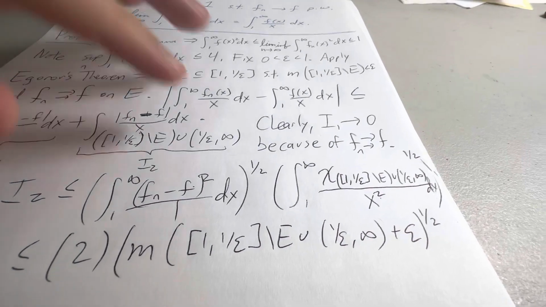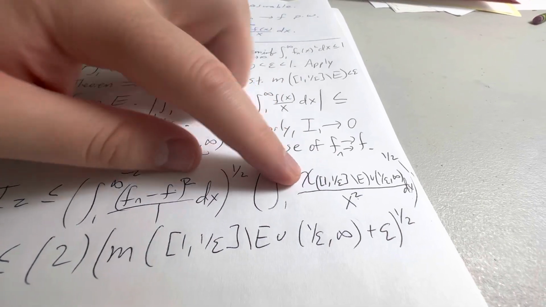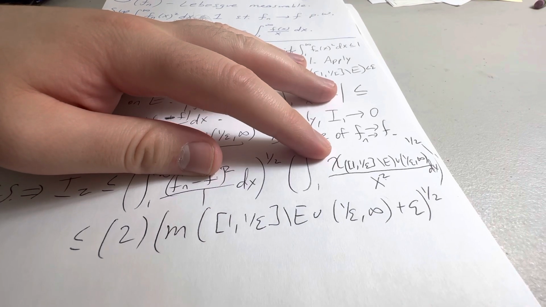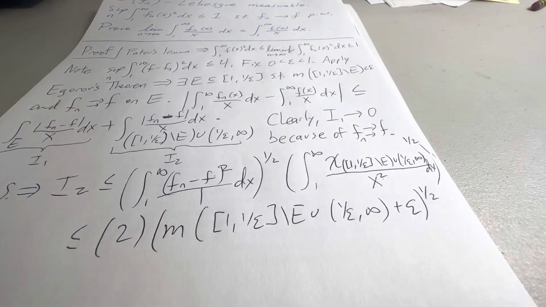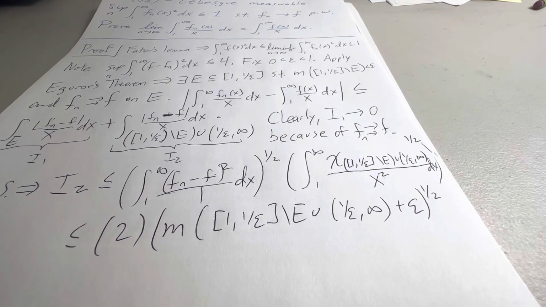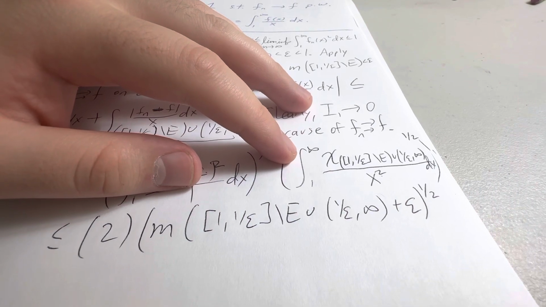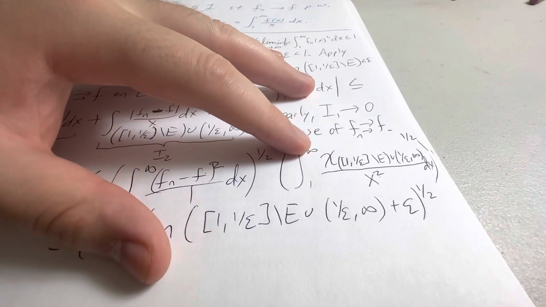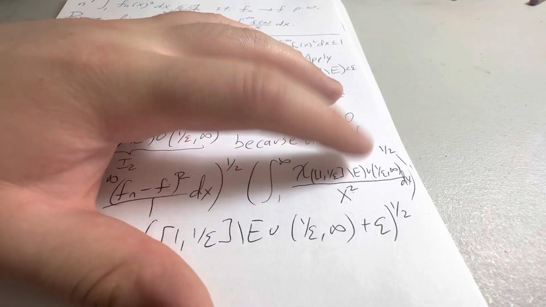Let's see here. So I understand that this is the part of mathematics that's really annoying. You move along and then all of a sudden you just get stuck somewhere. So I need to resolve this epsilon. How do I do that? Because this returns me a 0 or a 1 depending on if I'm in this set or not.